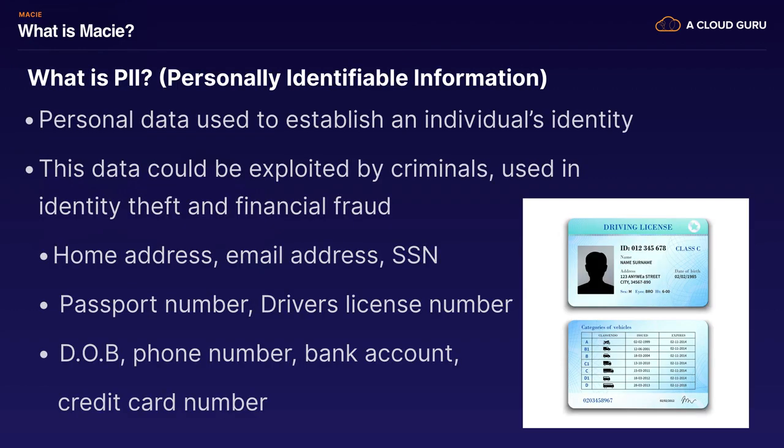But first of all, let's take a look at what PII or PI is. It stands for Personally Identifiable Information. This is personal data that can be used to establish an individual's identity. And if this data got into the wrong hands, it could easily be exploited by criminals, used in identity theft and financial fraud. So this is data that you really want to protect. So it's things like home address, email addresses, social security numbers, passport number, driving license number, date of birth, phone number, and any bank account details. And that's just a few examples.